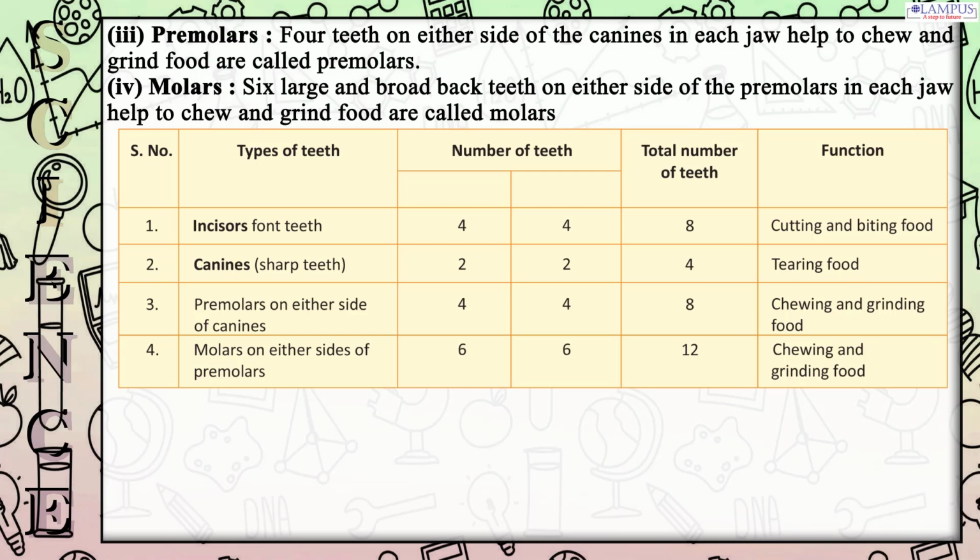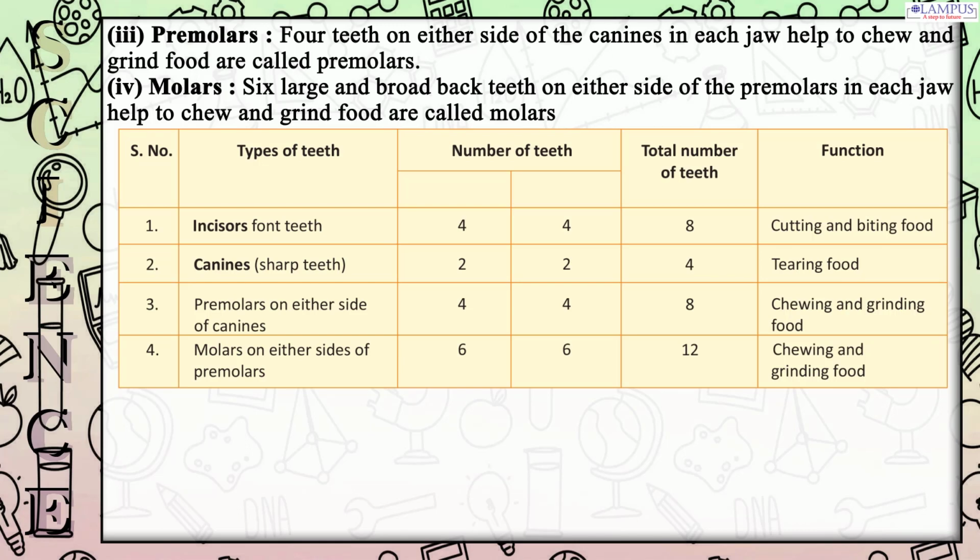Serial number. Types of teeth. Number of teeth: lower jaw, upper jaw. Total number of teeth. Function. 1. Incisors, front teeth: 4, 8, cutting and biting food. 2. Canines, sharp teeth: 2, 4, tearing food. 3.